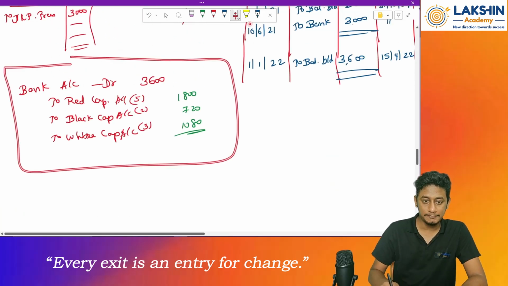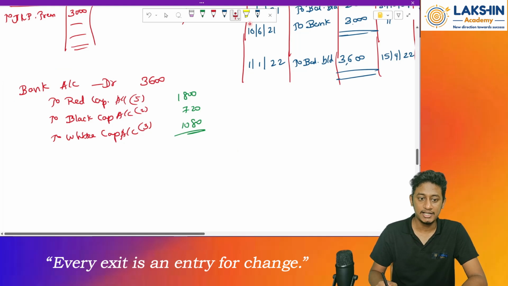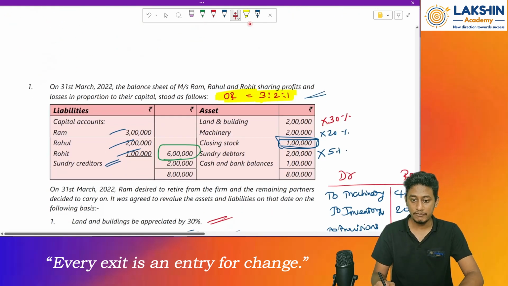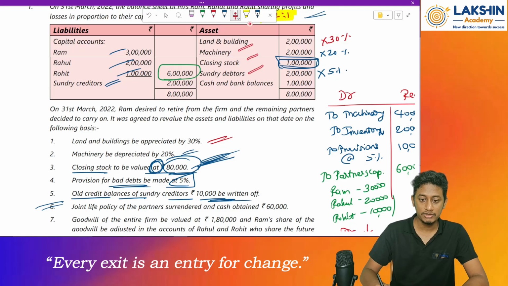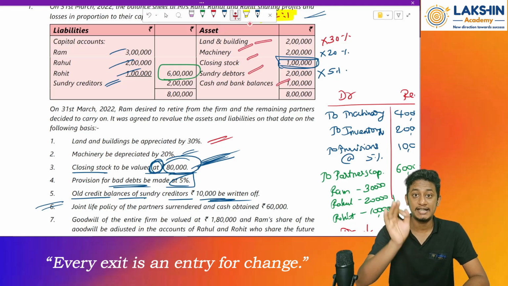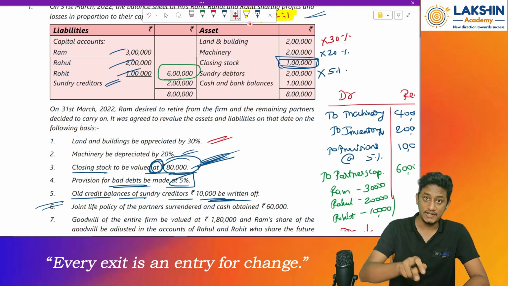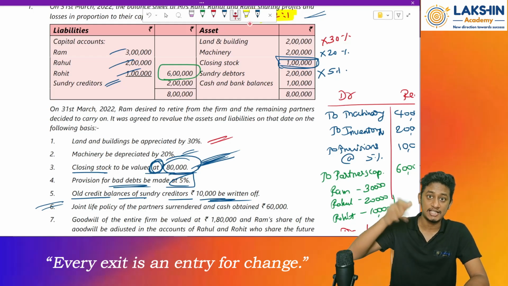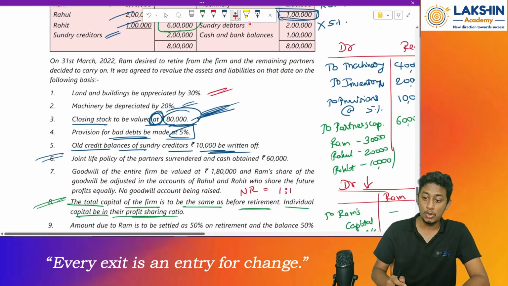Remember this entry. Previously we had passed this, right? So a similar entry has to be passed, because in the question, if you see, they have nowhere given the joint life policy that is being maintained as an asset. So I will assume that whatever premium you have paid previously has been taken as an expense. So whatever amount you receive tomorrow will also be taken to the partner's capital account.